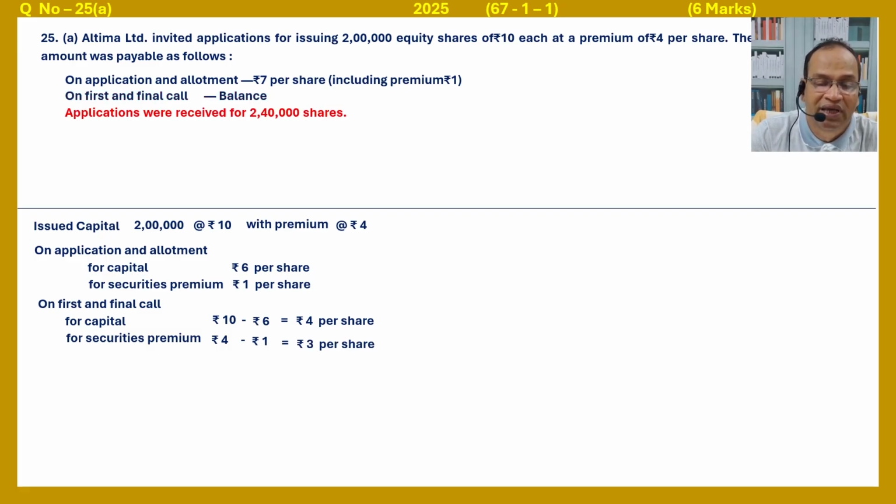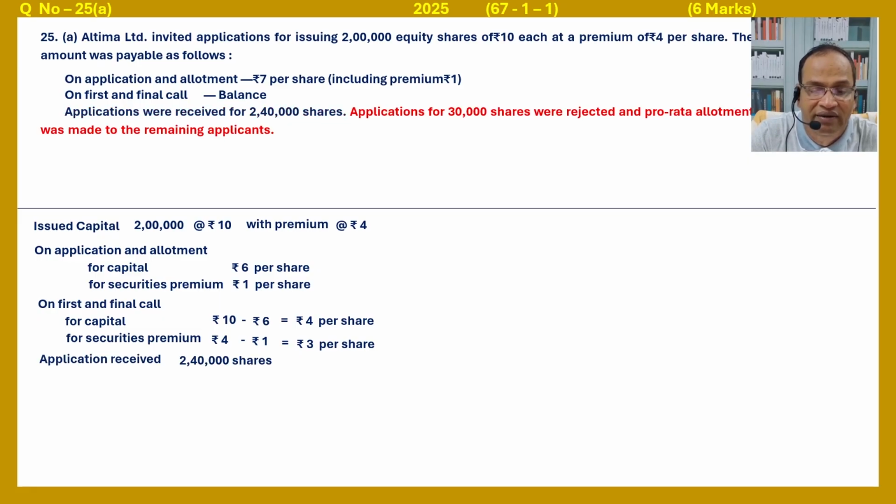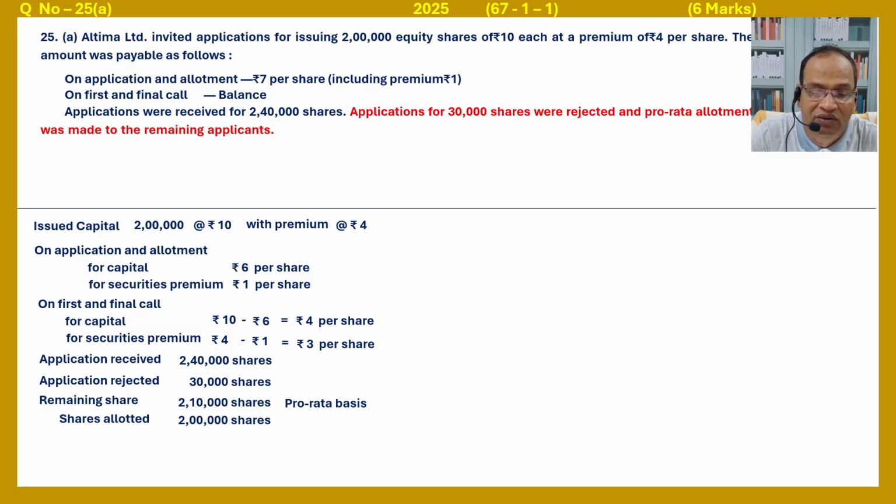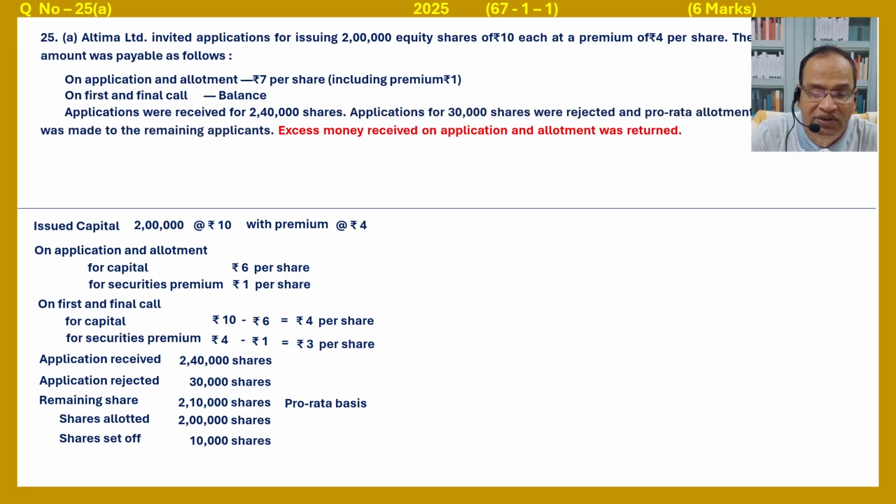Applications were received for 2,40,000 shares. Applications received 2,40,000 shares, issued 2 lakh. Applications for 30,000 shares were rejected and pro rata allotment was made to the remaining applications. 2,40,000 minus 30,000 as rejected means money returned, and 10,000 shares' money will be set off against allotment on first and final call. Applications rejected 30,000 shares. Remaining shares 2,10,000 on pro rata basis. Shares allotted 2 lakh shares. Shares set off 10,000 shares.